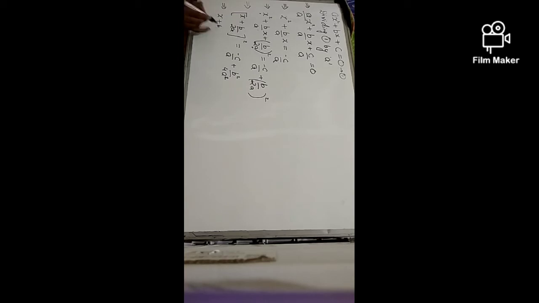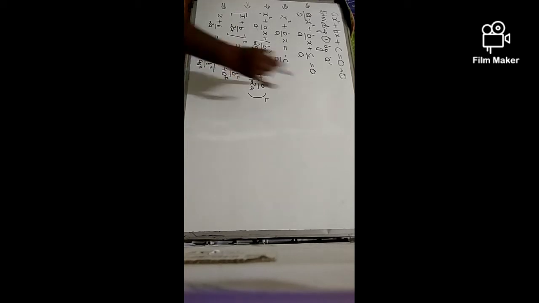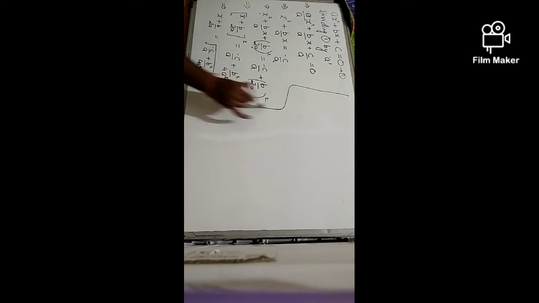Now, when we remove the square from this side, we put the square root to the other side. See, the LCM of a and 4a square will be 4a square.